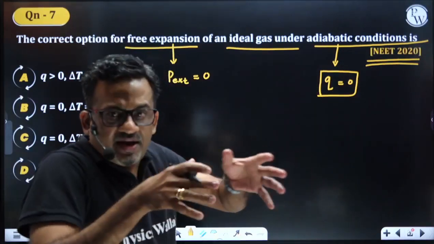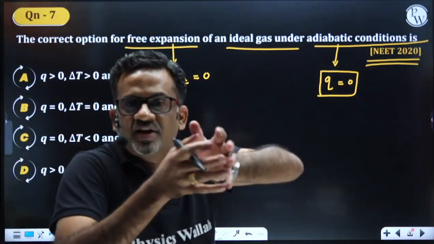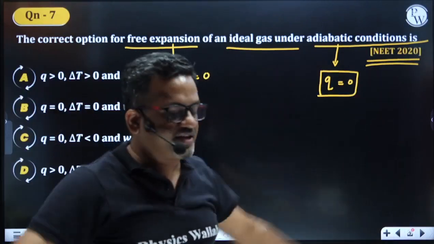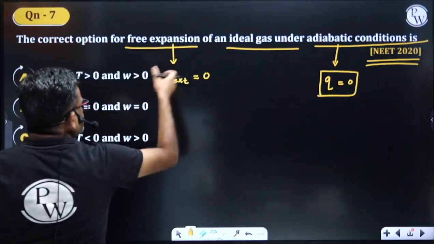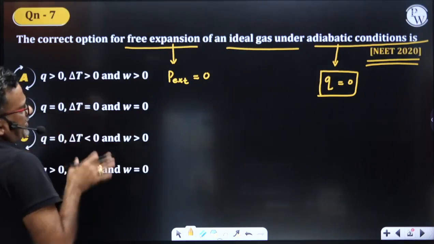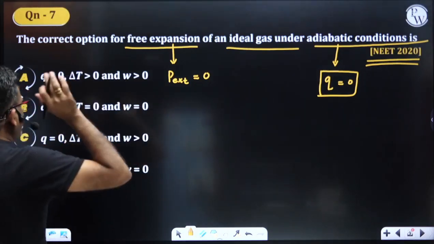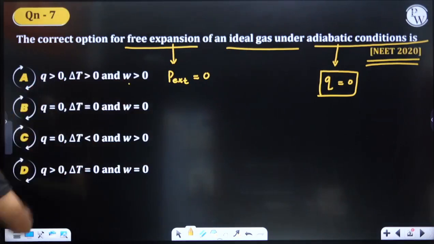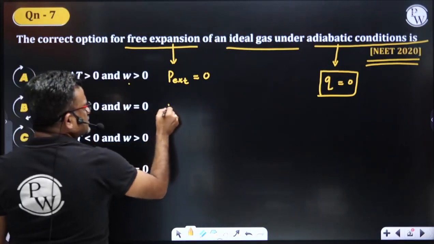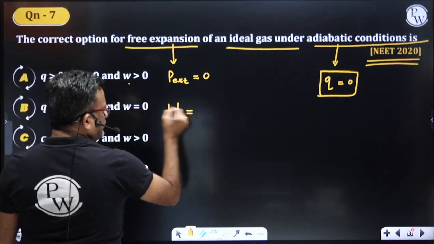A gas is expanding, and there is no external pressure on it, so it is expanding freely. That is called free expansion, where external pressure is 0. The correct option for the free expansion of the ideal gas under adiabatic condition, they have given W, they have given Q, they have given delta T. What is work done in the pressure volume work?